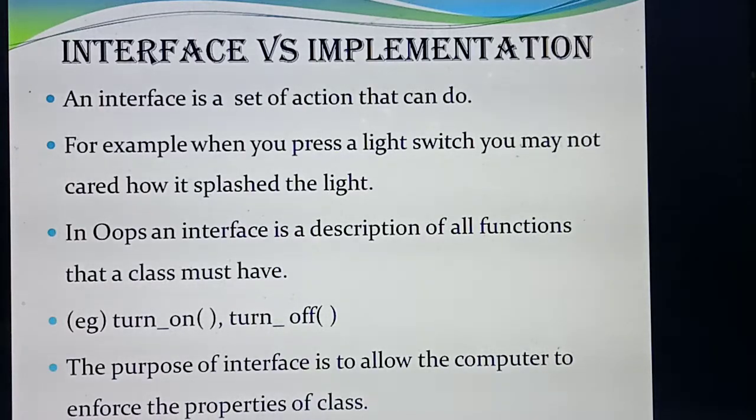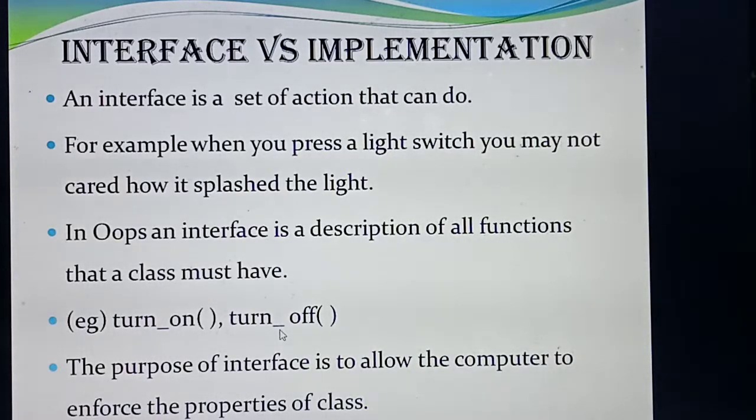Listen, see here. What functions have they given here? Two main important functions for the light: turn on, turn off. What do you mean by turn on? Turn on means if you switch it on, the light will glow. Turn off means the light will not glow. So these are the two important functions. Understood? This interface will explain the functions in that class, but it will not explain the internal working of those things.